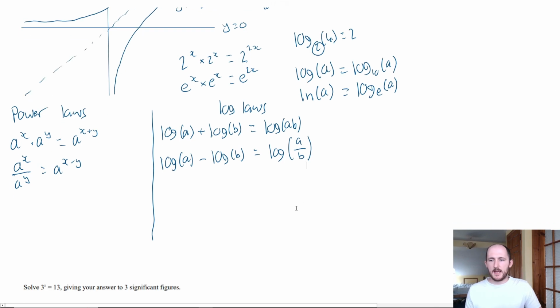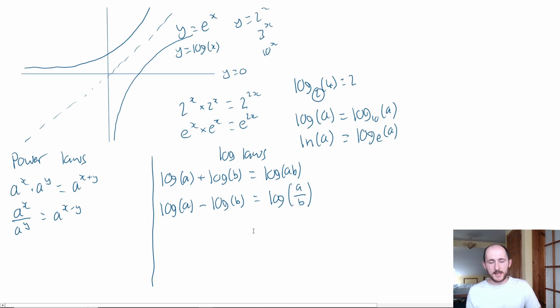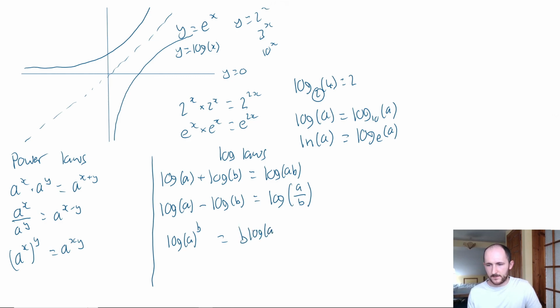Okay. Some of these are a bit wonky. Another thing I will point out is, for example, if you have a to the power of x, to the power of y, you would then have a to the power of xy. And it looks a bit different on logarithms. If you have log to the base a, but to the power of b, that thing just comes to the front, like so. So I guess you could say it's somewhat similar. We're kind of going backwards in the same way. We start off with this and end up at that, kinda. But it's slightly different.